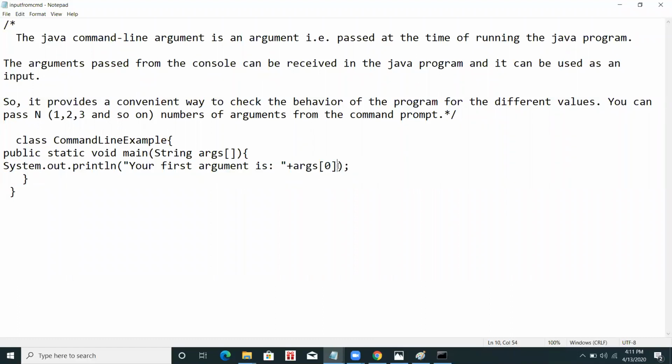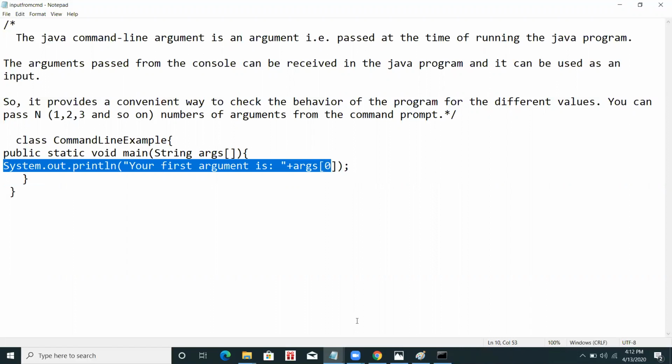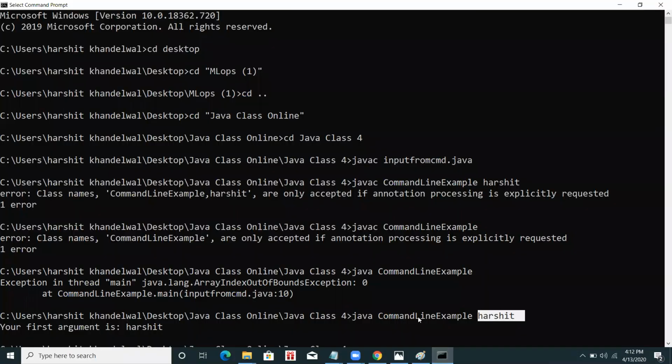Now, what is args and why am I writing 0 here? Actually, this is an array, and I'm printing the first value of this array. You will learn more about arrays in detail in further classes. For now, you can say it is a non-primitive data type. When I gave the input CommandLineExample Harshit, it put Harshit at the first position of the array, the 0th position, and when I print it, it gives my name.